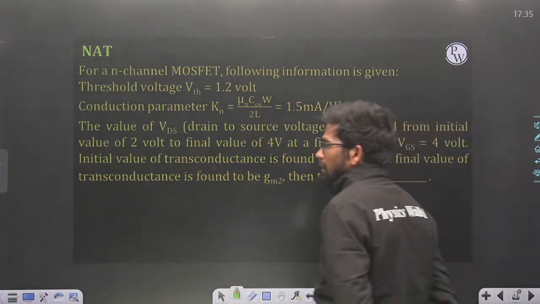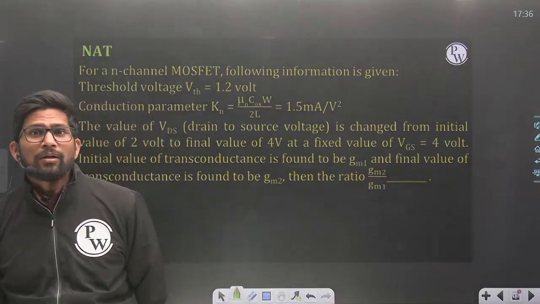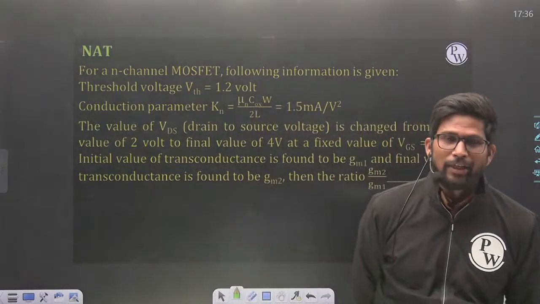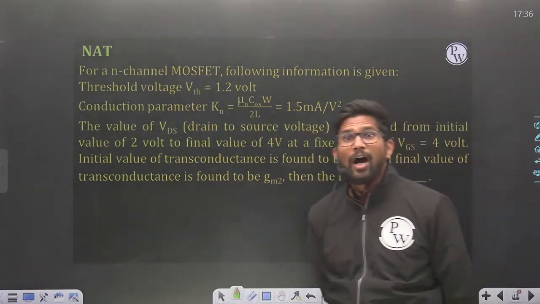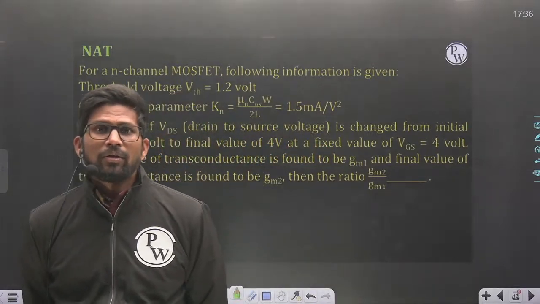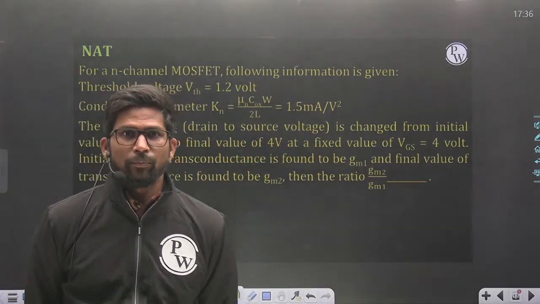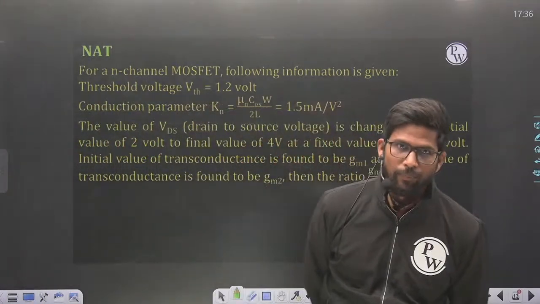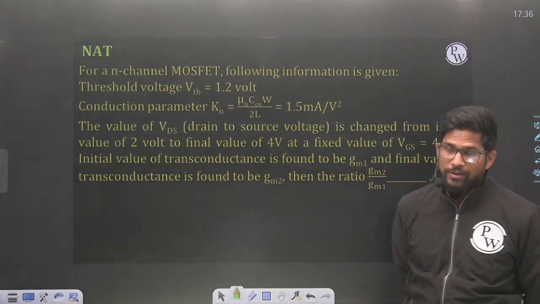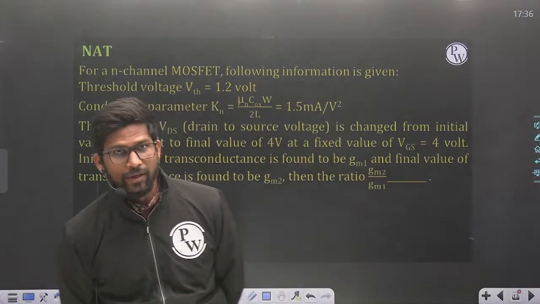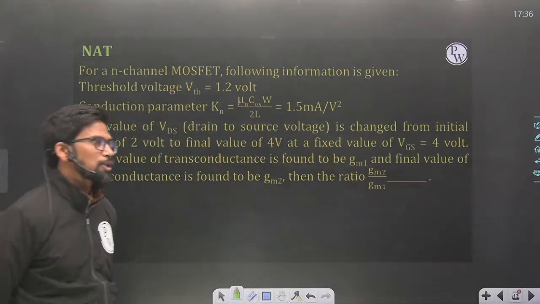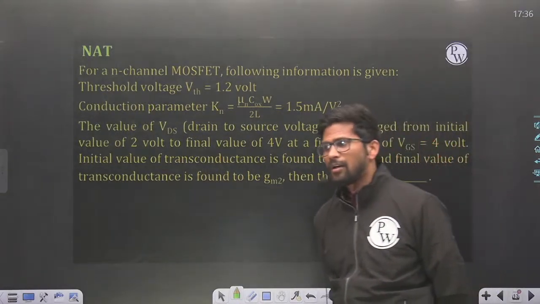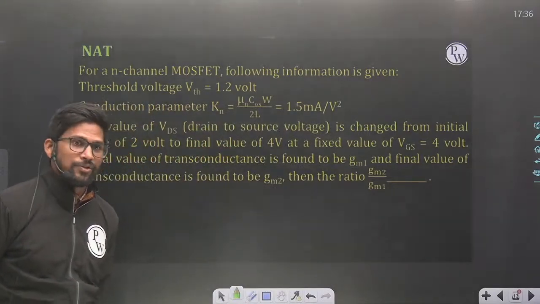The previous question was just to make you understand that whenever you are going to find out the transconductance value in case of a MOSFET, always first find out the region of operation of the MOSFET, because there are two formulas of transconductance depending on the region of operation. If it is operating in triode region, then the formula is 2Kn VDS, and if it is operating in saturation region, then the formula is 2Kn times VGS minus VT. So be careful which formula you are using and then conclude the answer.